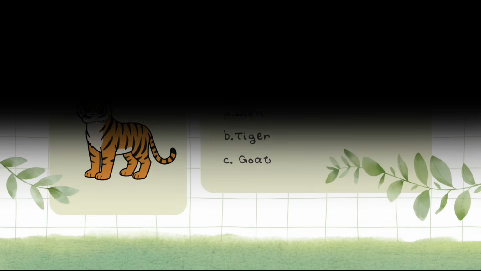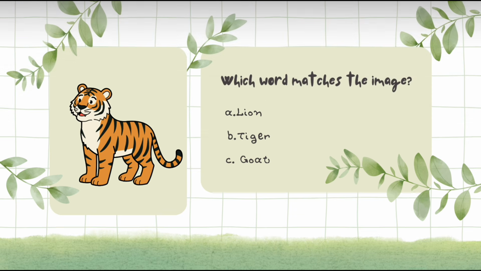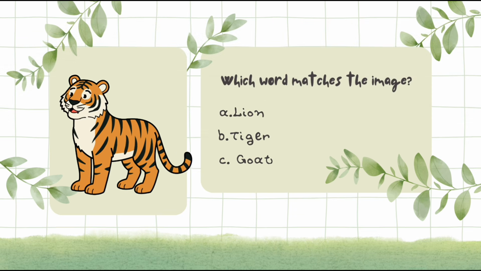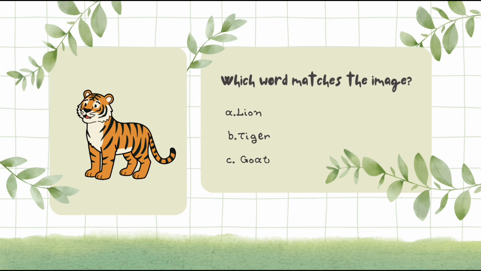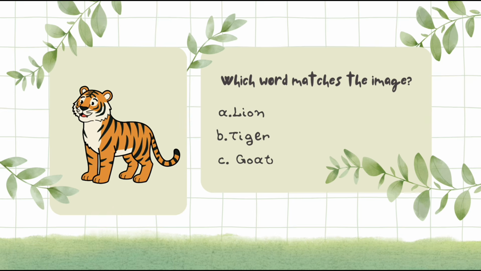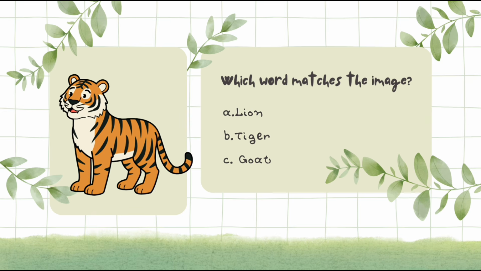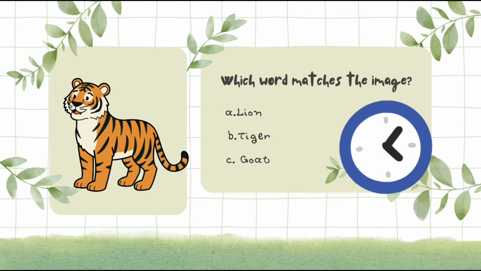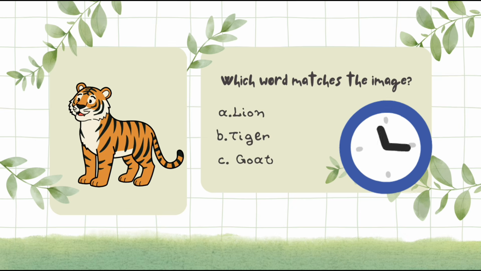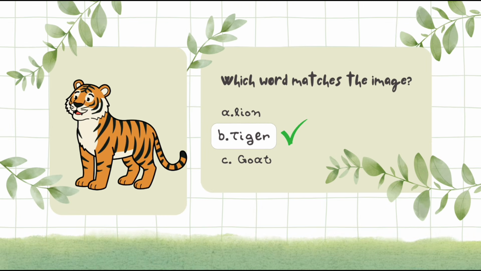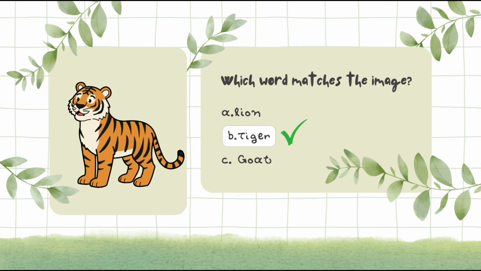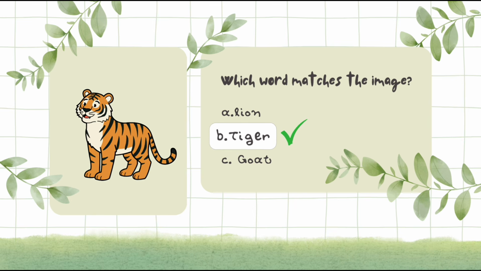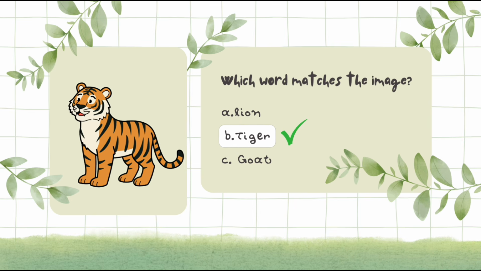Kids, which words make the image? A. Lion. B. Tiger. C. Goat. Yes, kids, the image make the option B. Tiger. This is a tiger.